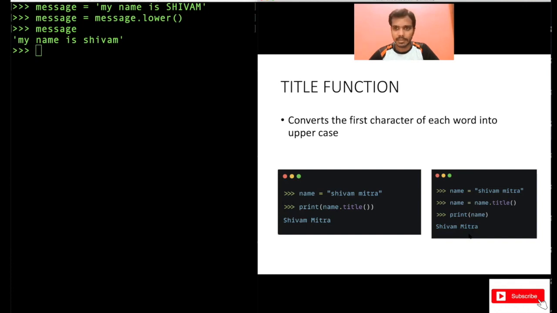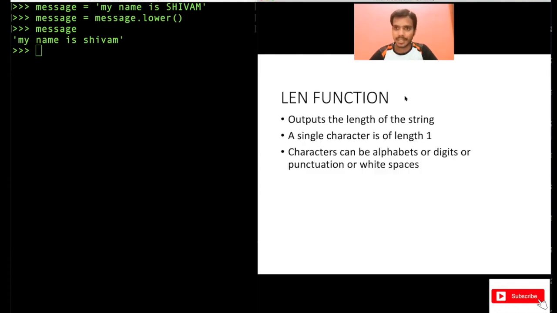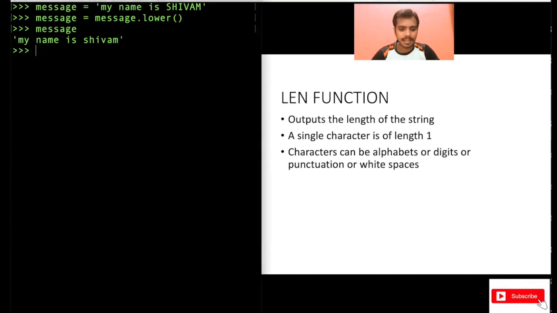This is very important. Another important function that you can use on strings is the length function. Basically this will give you the length of the string. A single character is of length 1. So maybe just write x equal to a. This is also a string in Python. Now try to print the length of x here. It is 1 because you have a single character there.